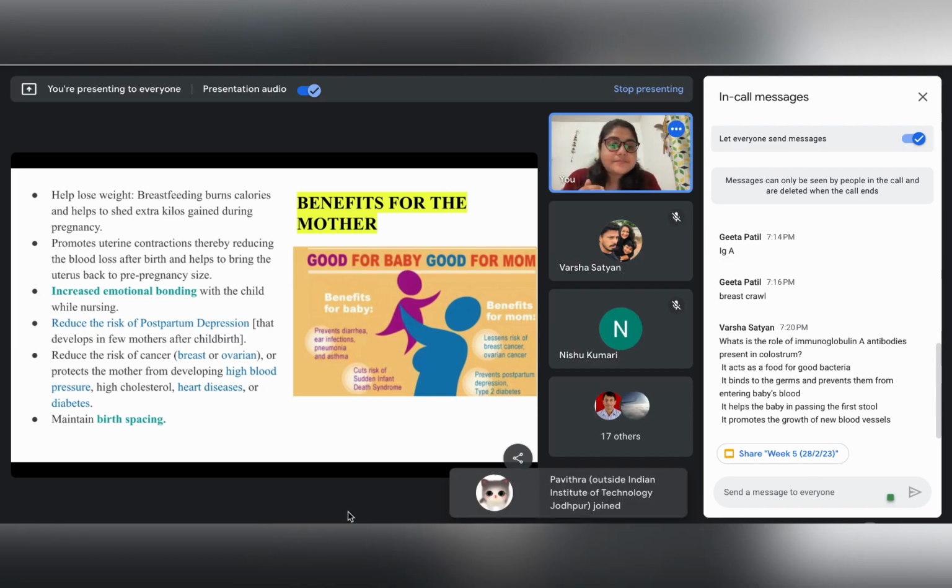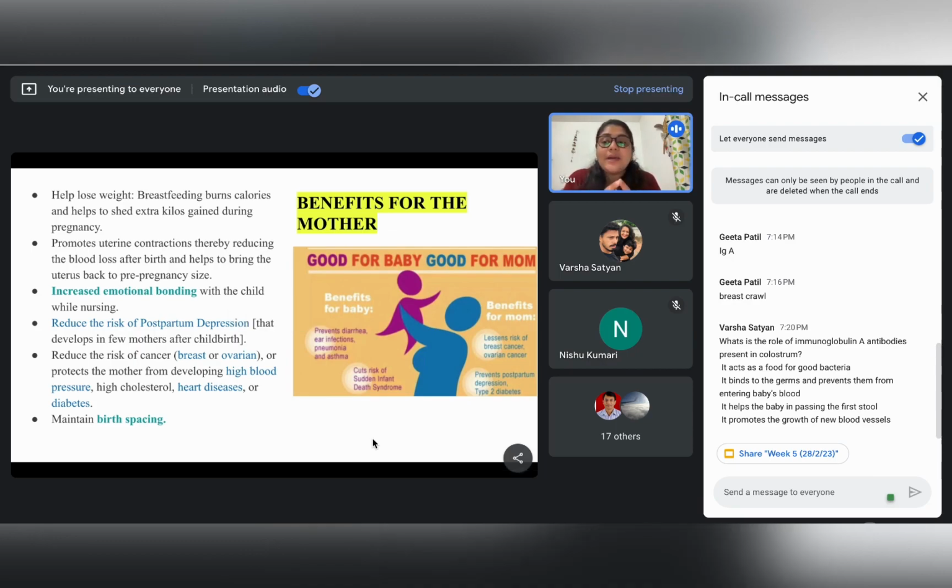Apart from that, breastfeeding expedites the emotional bonding with the child while nursing. Many of us already know that after delivery, or after parturition, a phase of depression exists for the mother, which is called postpartum depression. This is not at all desirable for the mother. So breastfeeding also reduces the risk of postpartum depression in mothers.